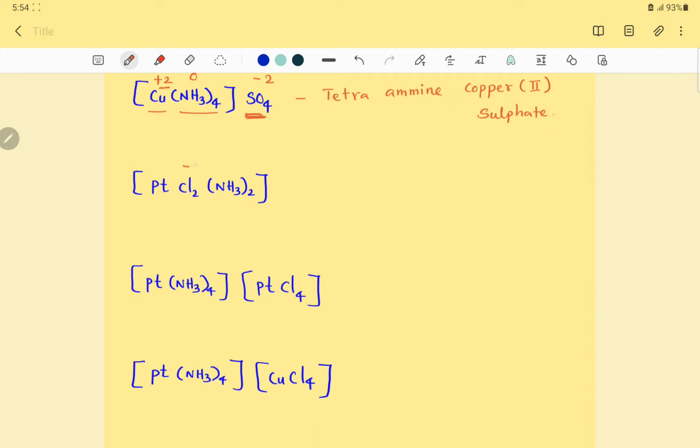Cl⁻, the total charge of this Cl₂ is -2, ammine 0. Therefore the central metal ion has +2 charge because this is given as neutral. Two different ligands, one is ammine, another one chlorido. So in alphabetical order, ammine comes first, isn't it? It is about twice, so diammine, dichlorido. Diammine, dichlorido. Then the central metal ion is platinum: diamminedichloridoplatinum. Oxidation state of platinum is 2, platinum(II).